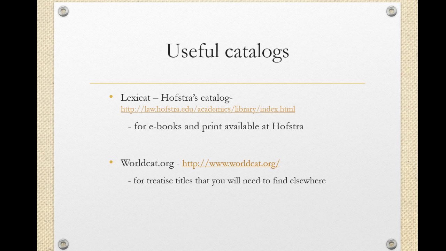Another catalog is worldcat.org. WorldCat is basically a compilation of many different libraries' catalogs. So WorldCat won't tell you where to find a particular title, but it will give you a good hint that, hey, this title exists and maybe you want to find it somewhere. So let's talk about how to use a catalog. So we're going to click on the link to Hofstra's catalog.